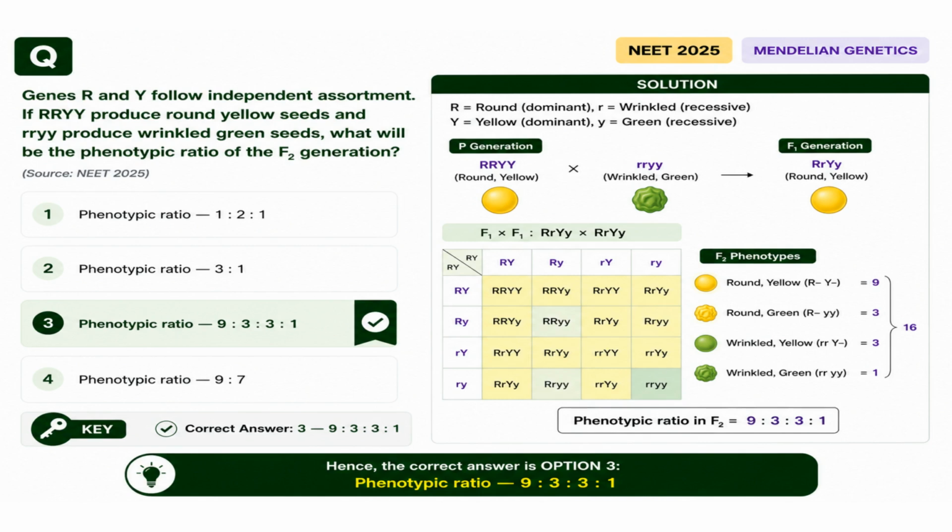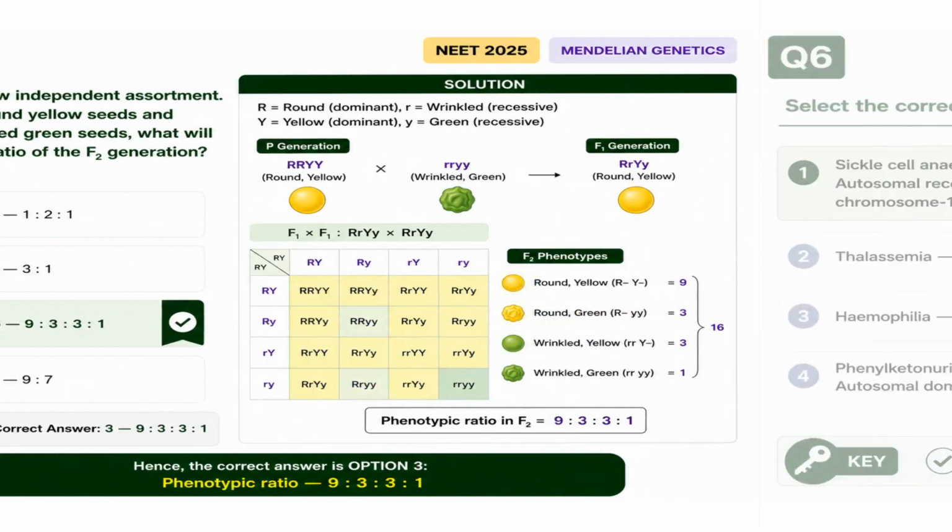If RRYY produces round yellow seeds and rryy produces wrinkled green seeds, what is the phenotypic ratio of the F2 generation? Following independent assortment, the dihybrid cross results in a phenotypic ratio of 9:3:3:1.